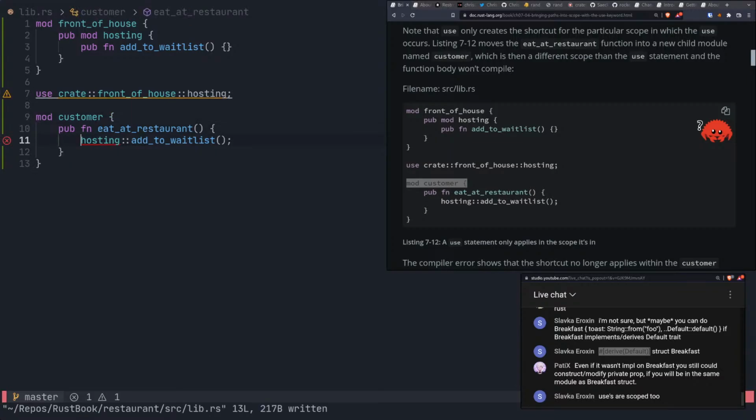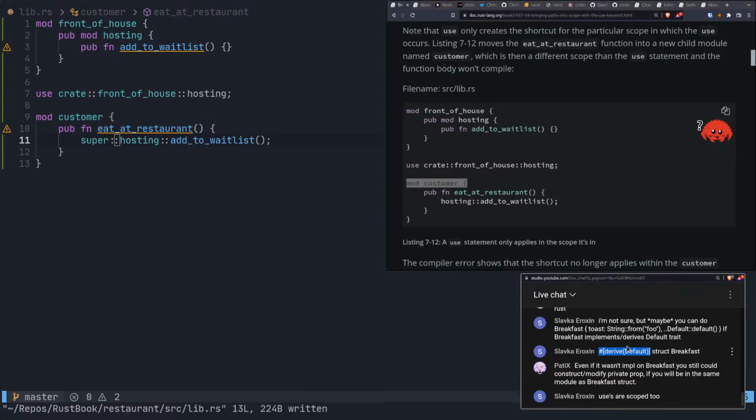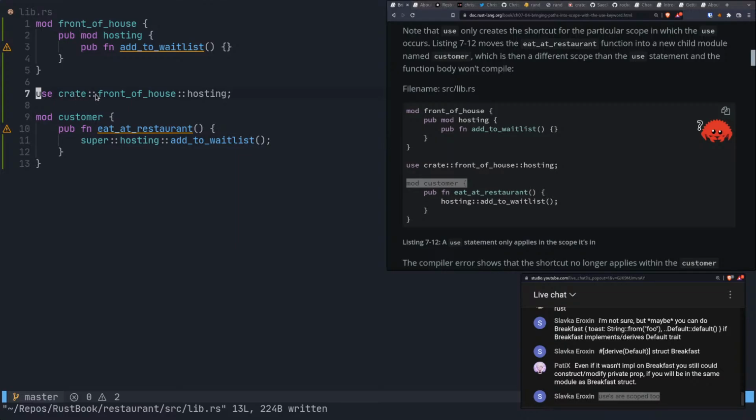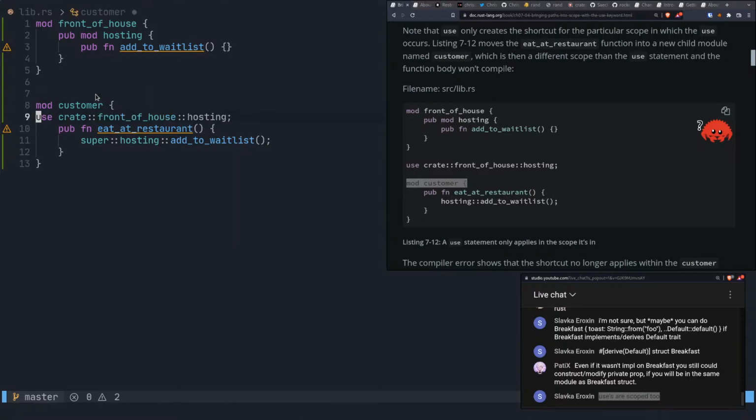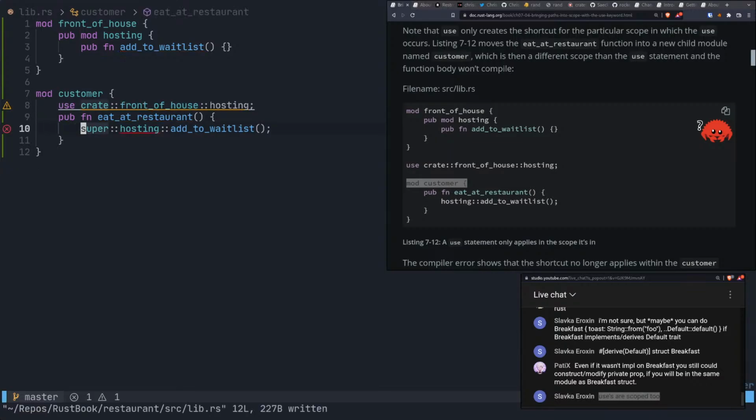Oh, I think I might know a way. Yeah, there we go. We can use super. That's one way to do it. I don't know if there's another way, but super works. If we were in the same module, that's why the implementation has access, right? But we weren't in the same module. Uses are scoped too. Oh, right. So this is at crate scope. So if we use inside of this scope, and now if we get rid of super, then we're good to go.